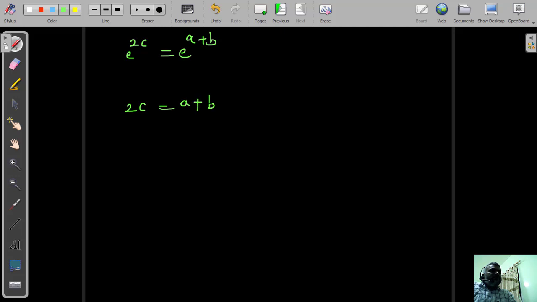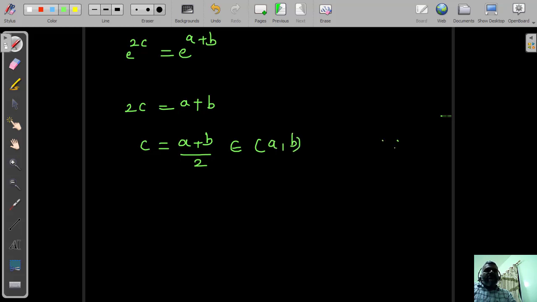Here bases are equal, which means you can equate powers. So the next step, 2c equal to a plus b, c equal to a plus b by 2. It is an arithmetic mean. Definitely this value belongs to the open interval a comma b. You can check like this.